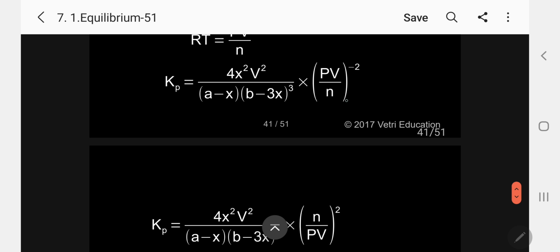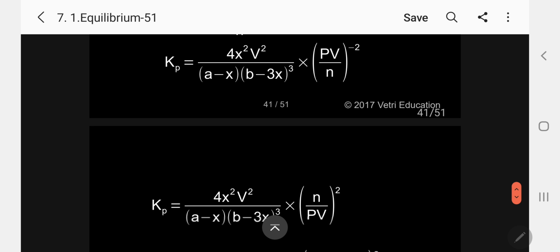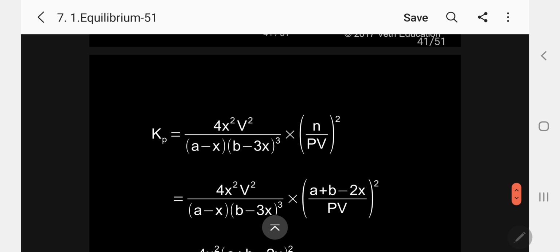So what will happen next? I am reversing this side. Kindly follow. I am reversing to get a positive value. So I will write now Kp equal to 4s squared v squared by (a minus x) into (b minus 3x). This is for Kc, and this is for Kp. n by pv whole square. That is the corresponding delta n RT. So this is the value.